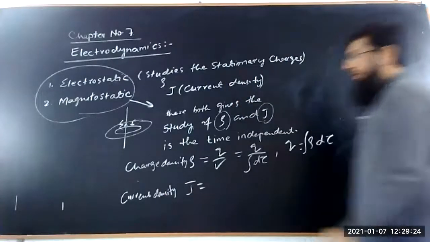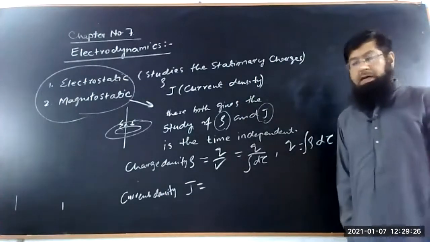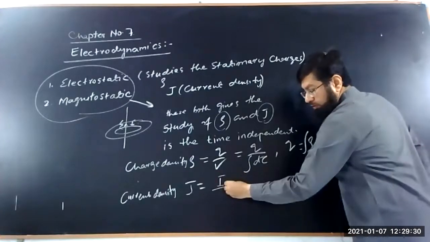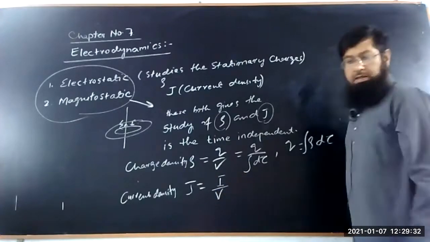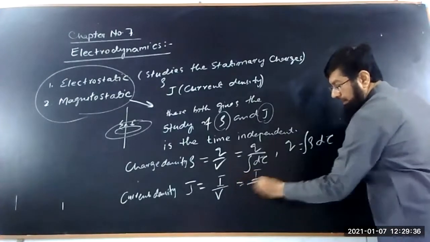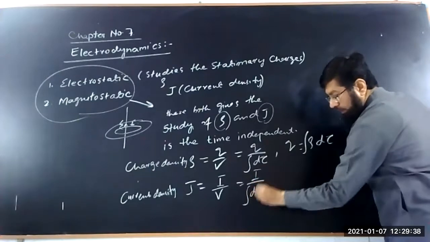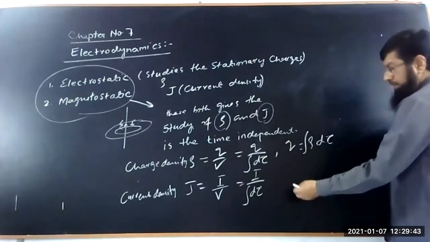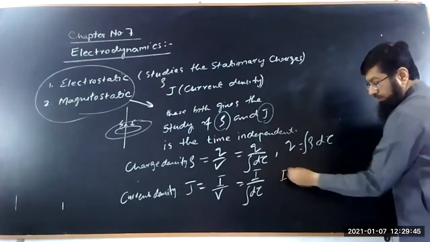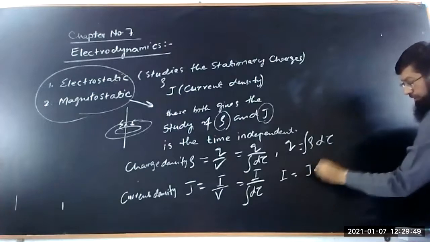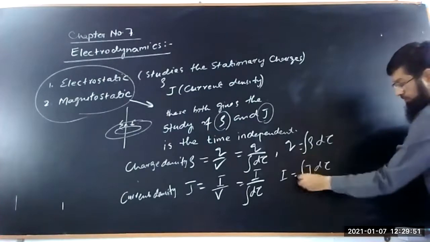This current density J is simply defined as the current flowing per unit volume, so I is the integral of J d tau over the total volume. From this equation, by cross multiplication, I is equal to J into tau.